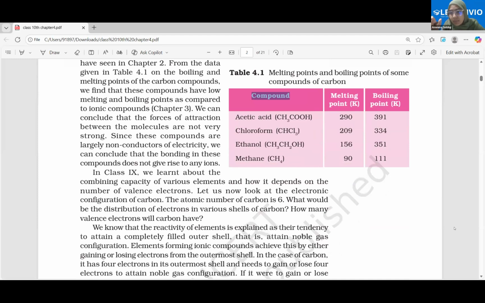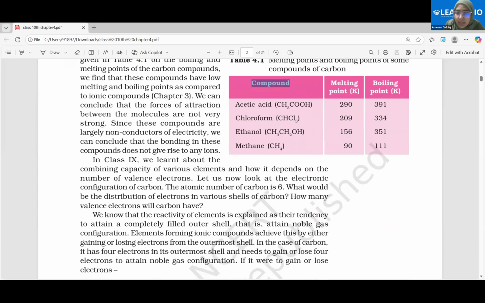Because in case of ionic compounds, what was the force between the ions? What was the force combining the ions? Can you say again? Name the force present in the ionic compound. Electrostatic force of attraction, which is a very strong one. Therefore, in the ionic compounds, we need a lot of energy and they have a high boiling point. But in case of the covalent compounds, that is not the case.